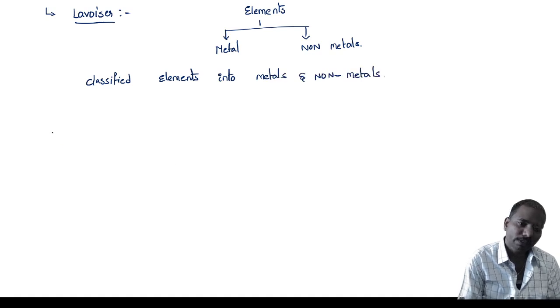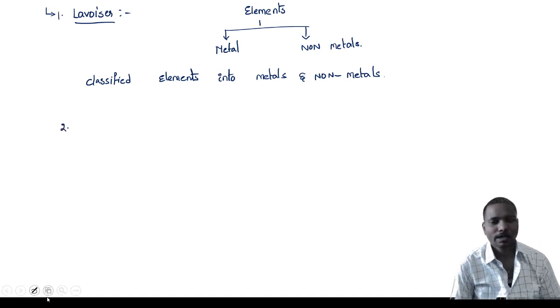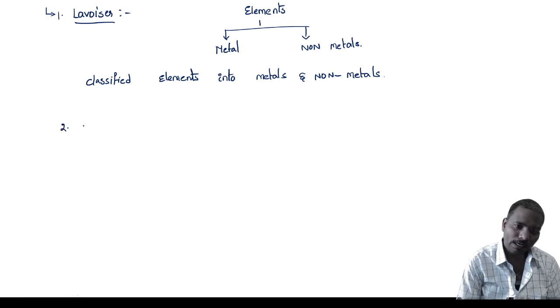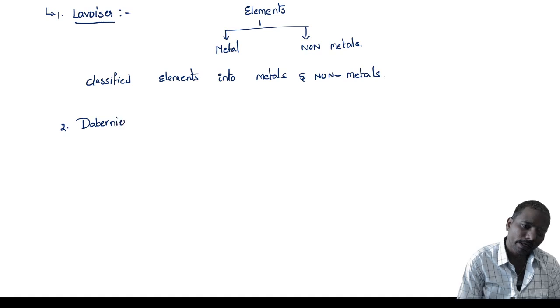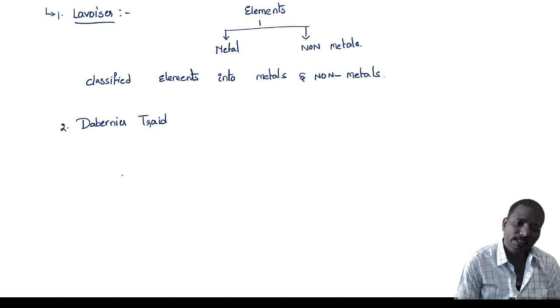After that, the second scientist came into the picture, and this person is Dobereiner, and that classification is called triads.